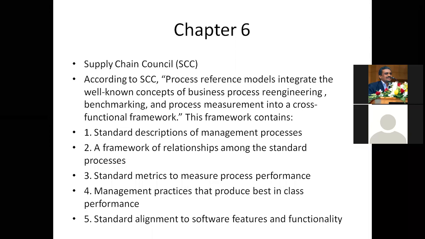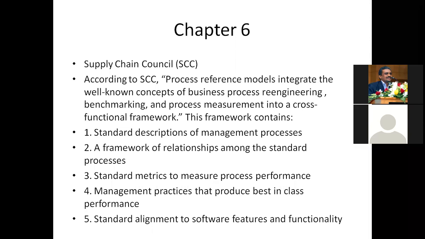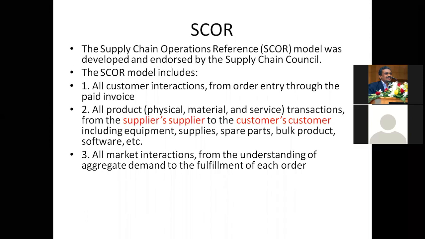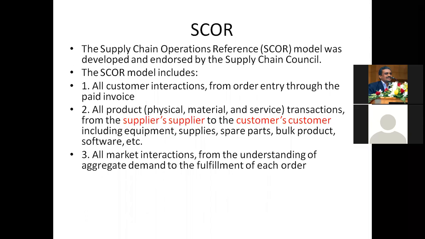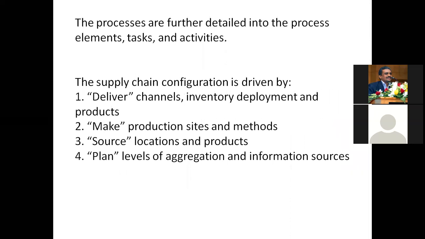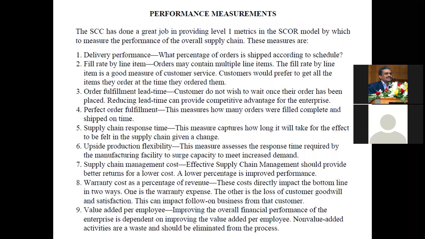Chapter 6 is for the Supply Chain Council. All small chapters, there is no more information. What is a SCOR model? Supplier, supplier, customers, customers. Three models of SCOR. The SCOR model includes three different steps. What is the SCOR model? Supply Chain Operation Reference model. Supply chain configuration is driven by deliver, make, source, and plan. Then performance measurement: totally 12 performance measurements.